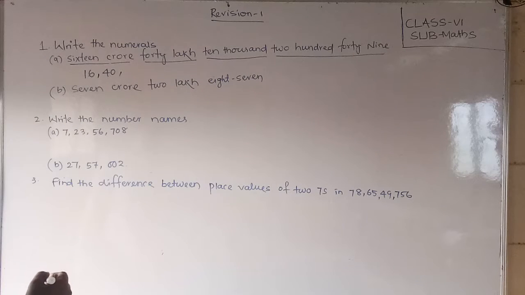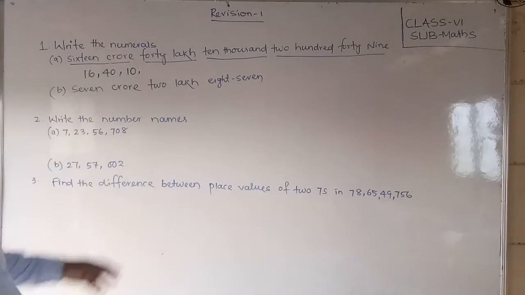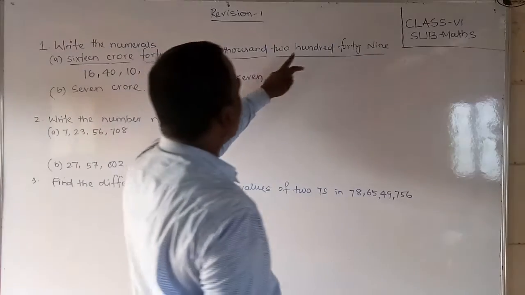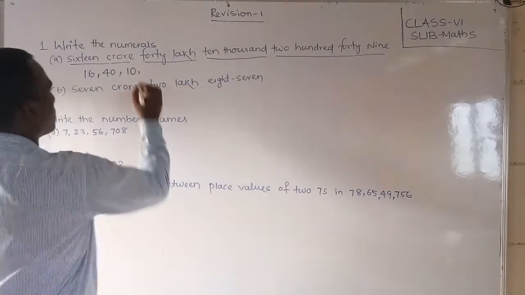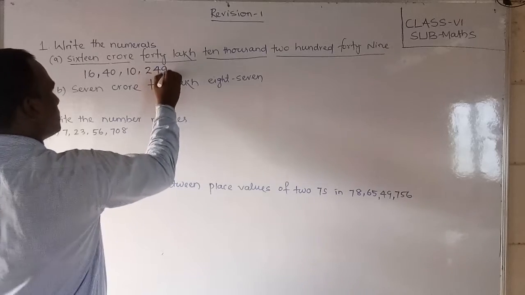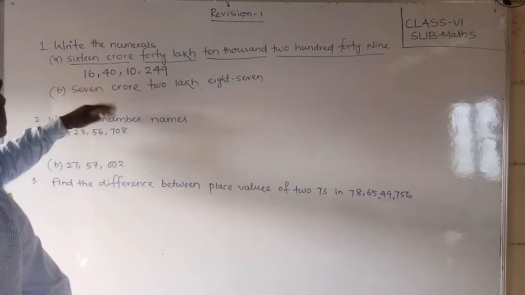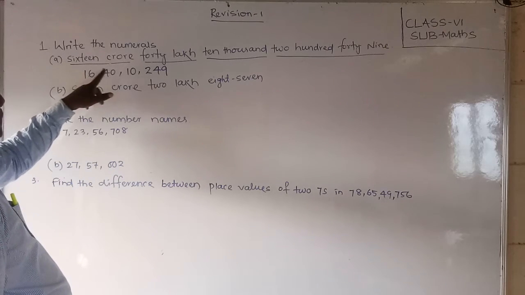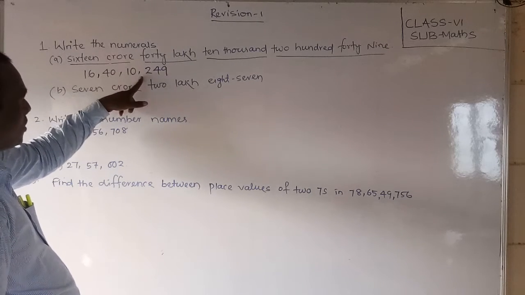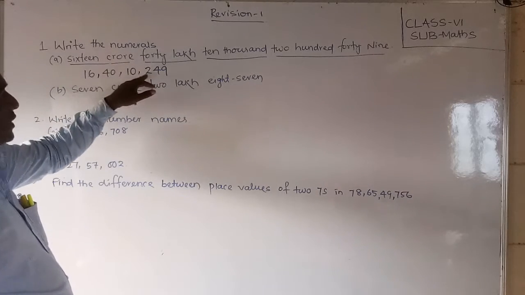So students observe here, 10,000. Okay. Yes, 10,000, and 249. Are you clear students? Observe here. According to the Indian place value chart, 16 crore after comma, next lakh after comma, next thousand after comma. So I have written these numbers according to the periods.